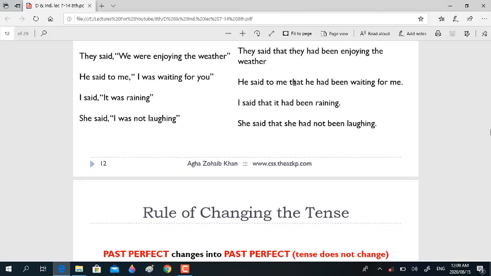I have just recollected a point: all the indirect narrations, or all the indirect sentences, will end with a full stop, whether they belong to assertive, interrogative, imperative or exclamatory sentences. It doesn't matter, all the indirect sentences will end with a full stop.